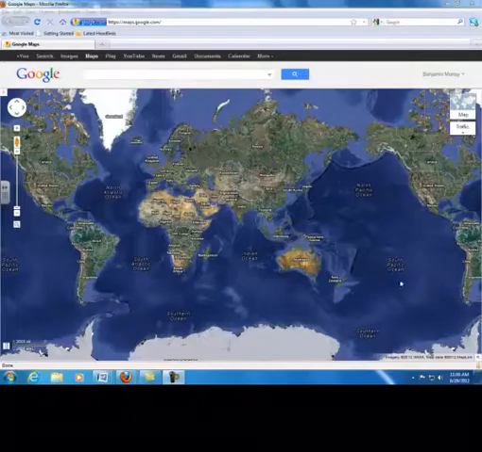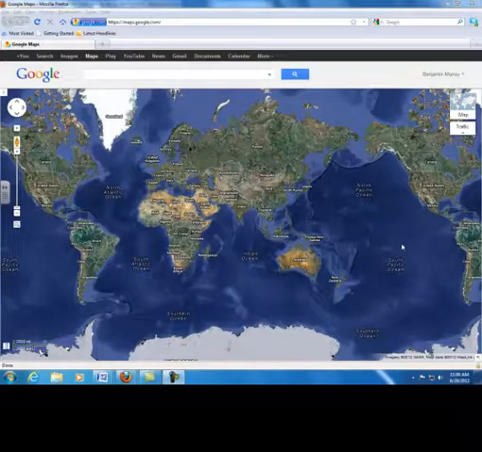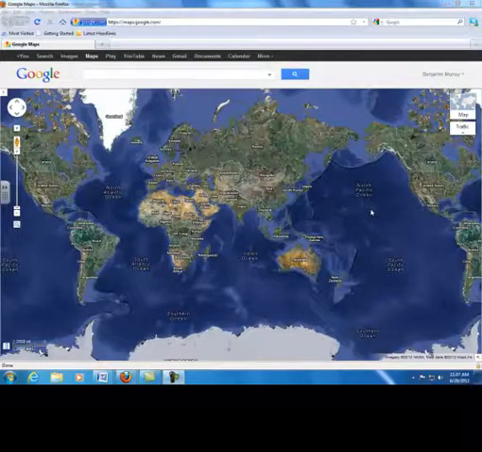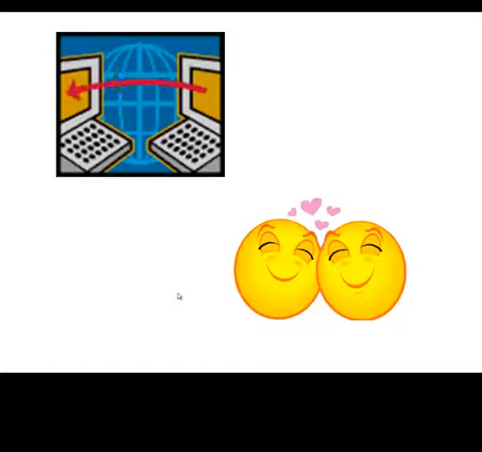Maps.google.com. This year we will be using Google Maps in our classroom and at home to learn about the world around us. Google Maps is free and internet-based, so you do need a connection. Now, when I'm talking about connections, I mean an internet connection: broadband, DSL, dial-up.